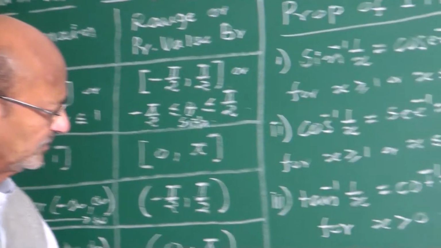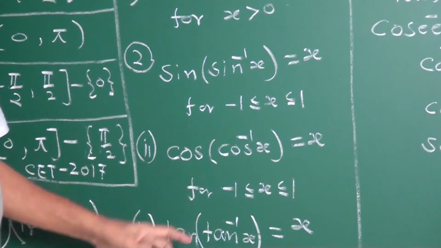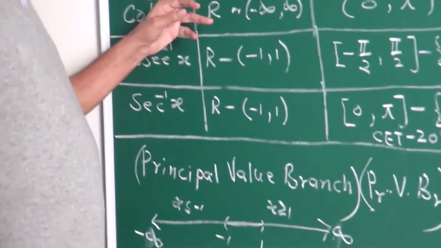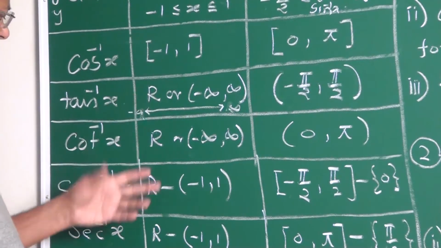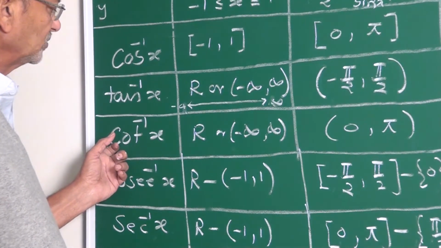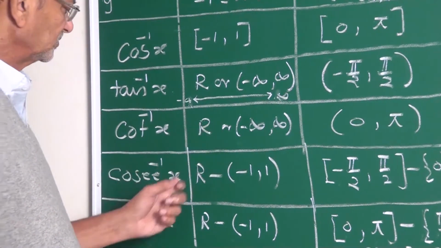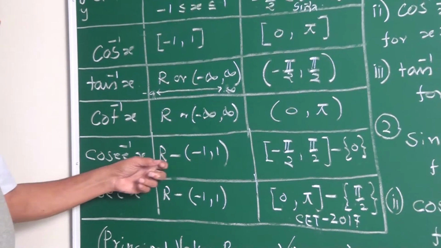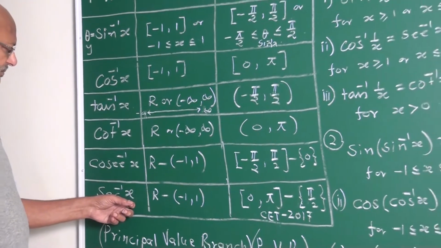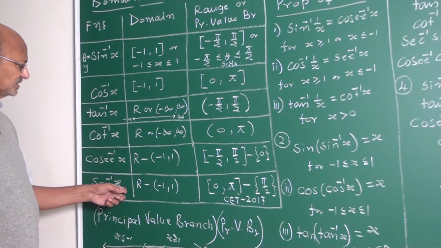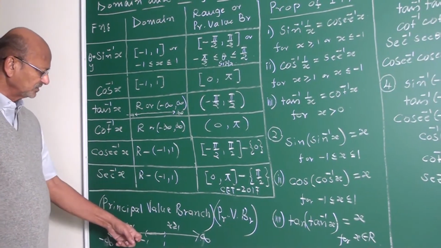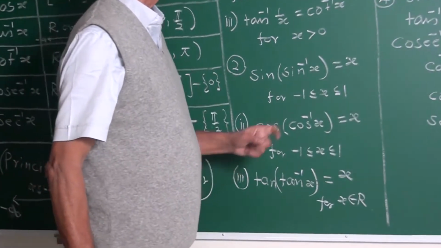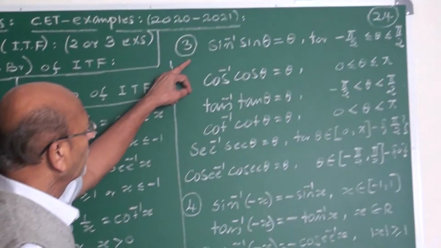Same, cos of cos inverse x is x. Tan of tan inverse x equal to x, x belongs to R. Cot of cot inverse x equal to x for this. Cosec of cosec inverse x is x for all x belongs to this. Same, sec of sec inverse x is x for all x belongs to R minus this. Remember this second property.